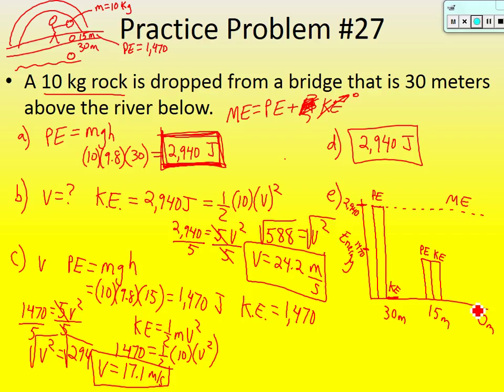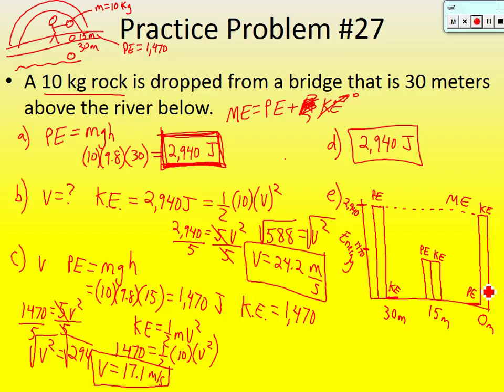Okay, now let's do it at 0, or right before it hit the water. What was my potential? It was 0 because it didn't have any height, and my kinetic now comes up to this 2,940 mark. It's all kinetic. Energy transformations, figuring out mechanical energy, and then being able to solve for all these different variables. This is good stuff, but this is how you solve for energy problems in physics.